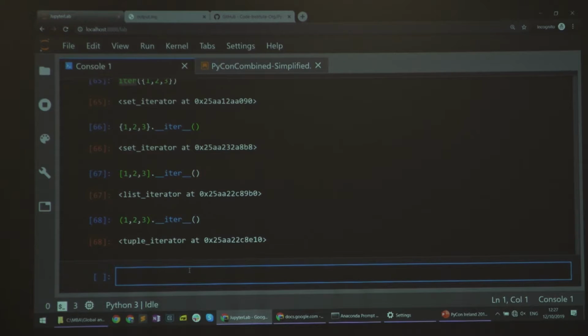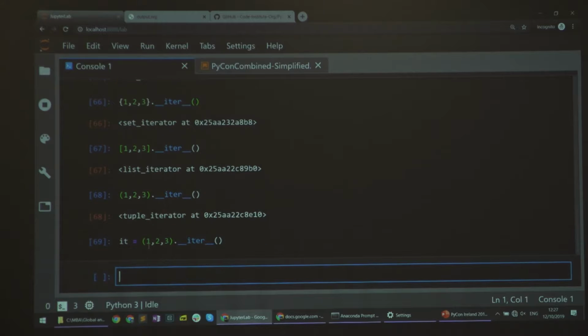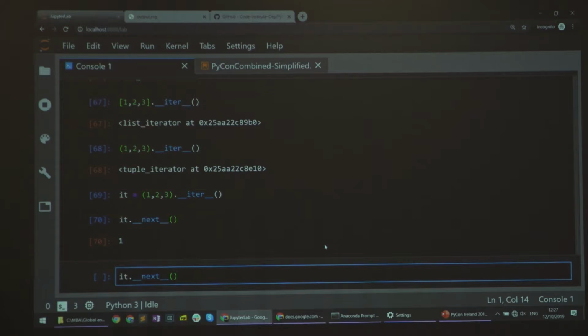This is something that you need to be able to get elements out of. And Python has a really clean interface here. So for something to become an iterator, and that's something you can easily create yourself, you just need to implement one thing. You need to create an object that has a __next__ method. Okay, so let me assign this. So it now is an iterator over a tuple, and the only thing it has is this. It.__next__ will give me the next element in the sequence, and then whenever I ask it again, it gives me the following element. So the important part here is that it's got state.